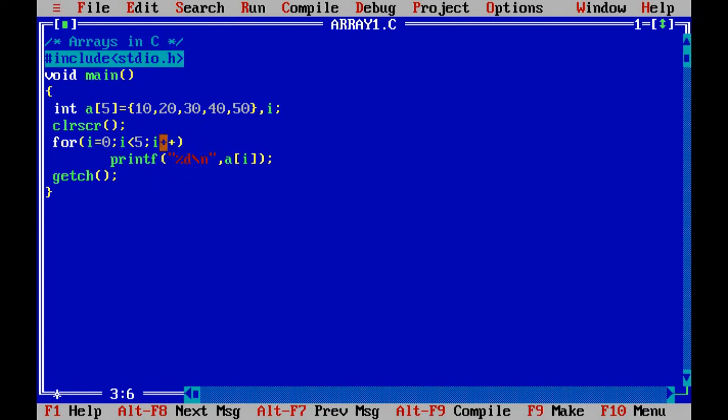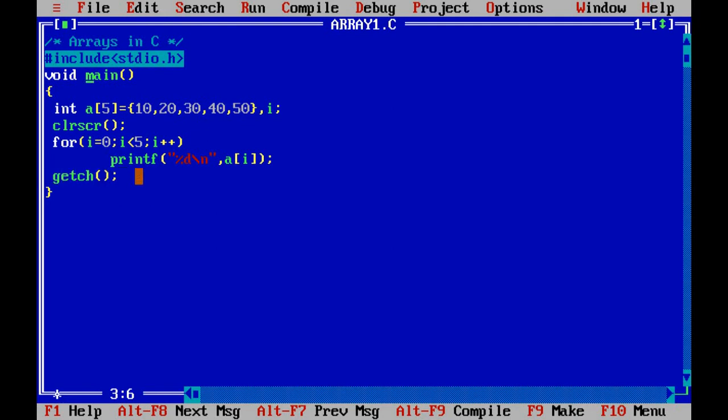The i value is incremented, i becomes 1, 1 is less than 5, so it comes here and prints the value stored at index a[1], that is 20, and so on. It prints up to the last element, that is 50.